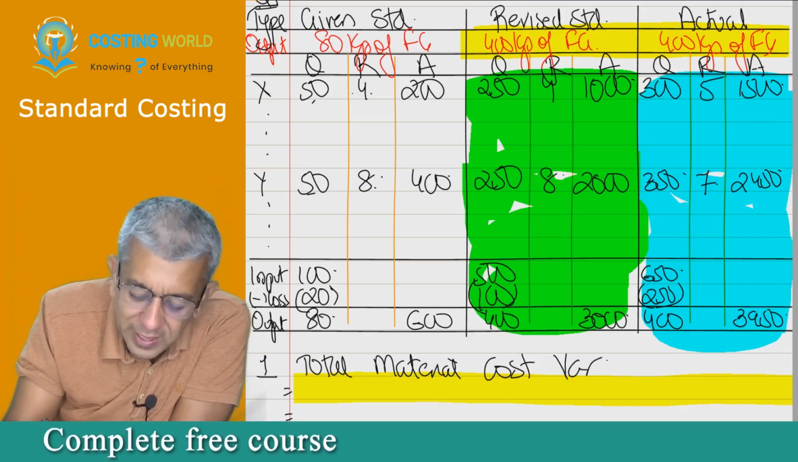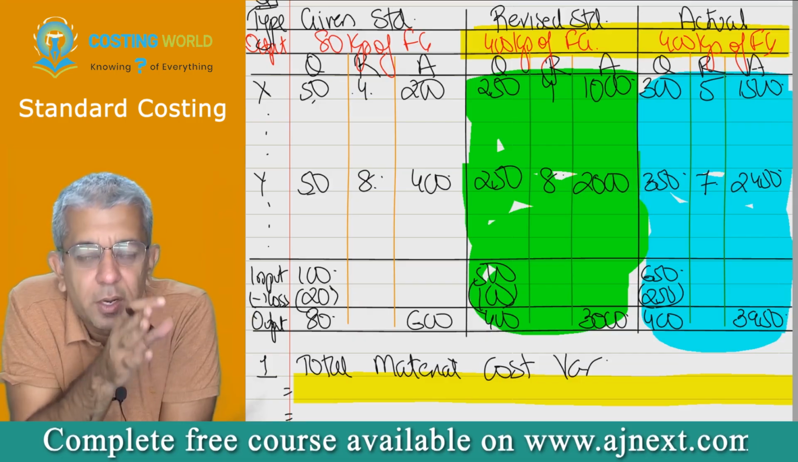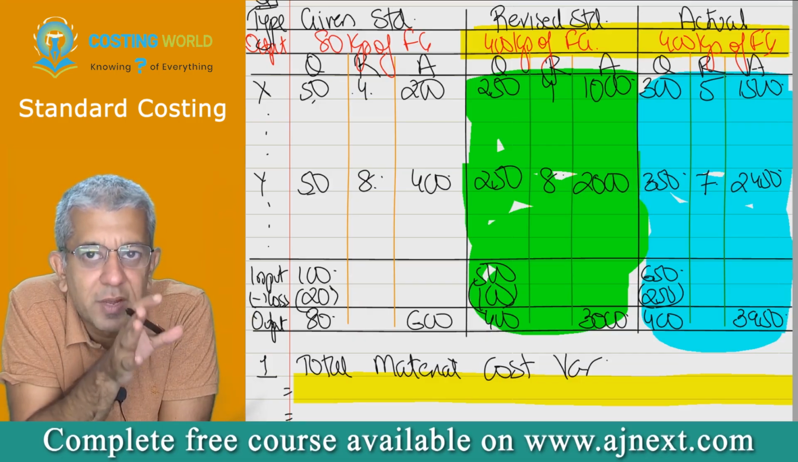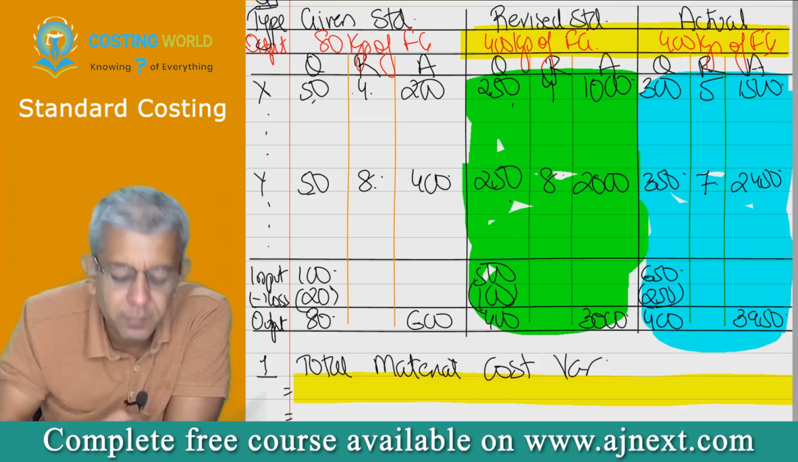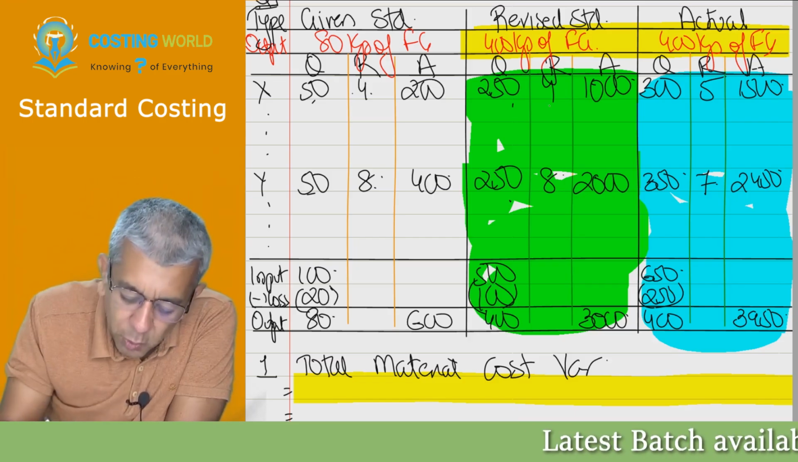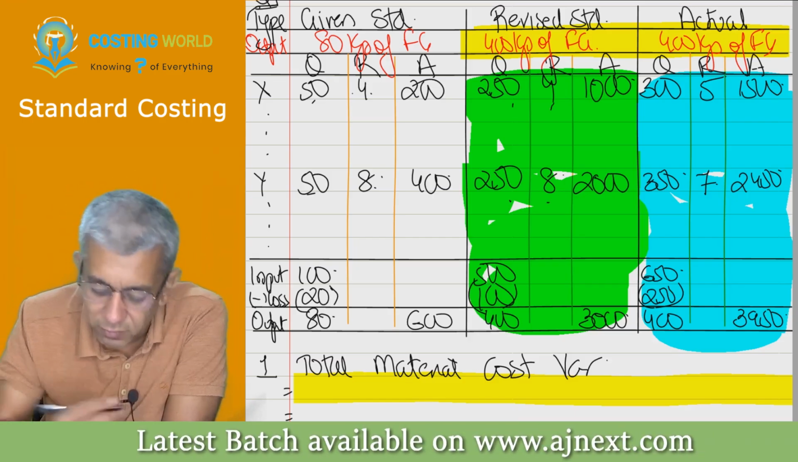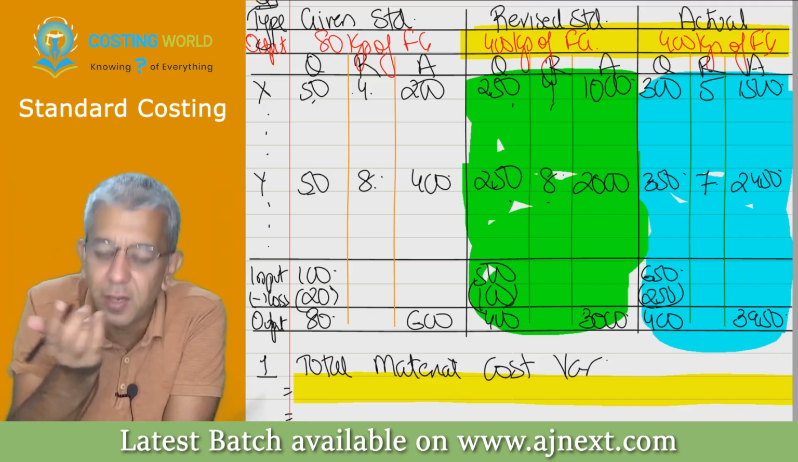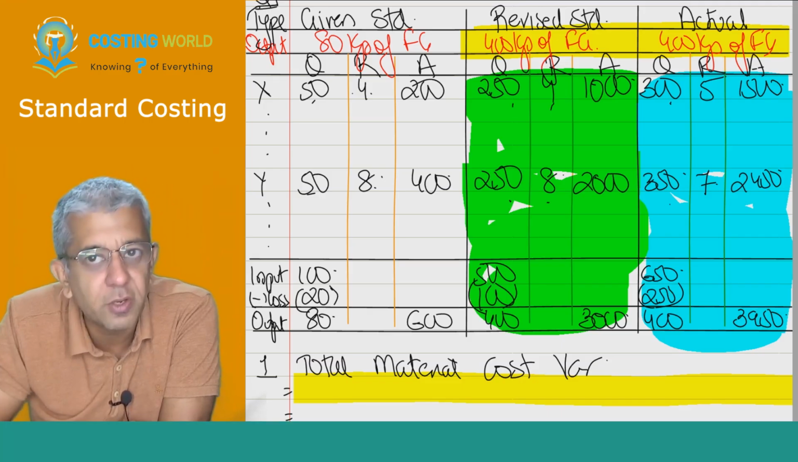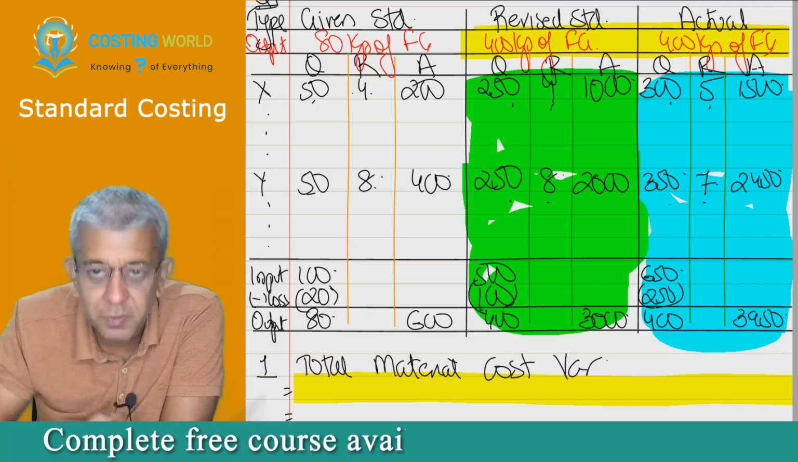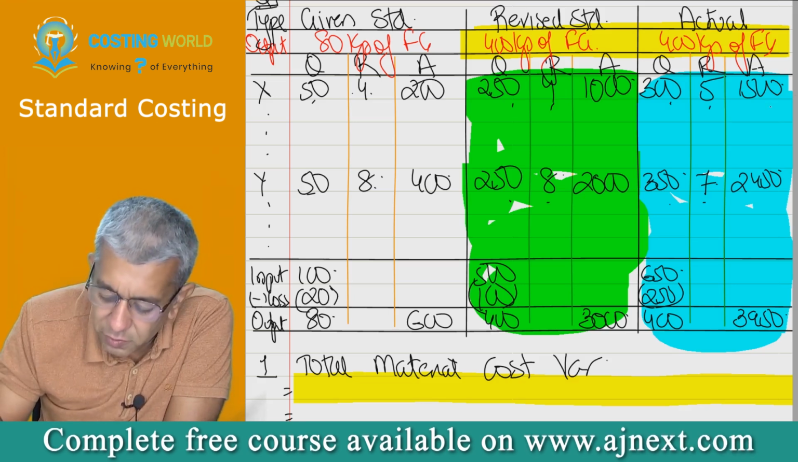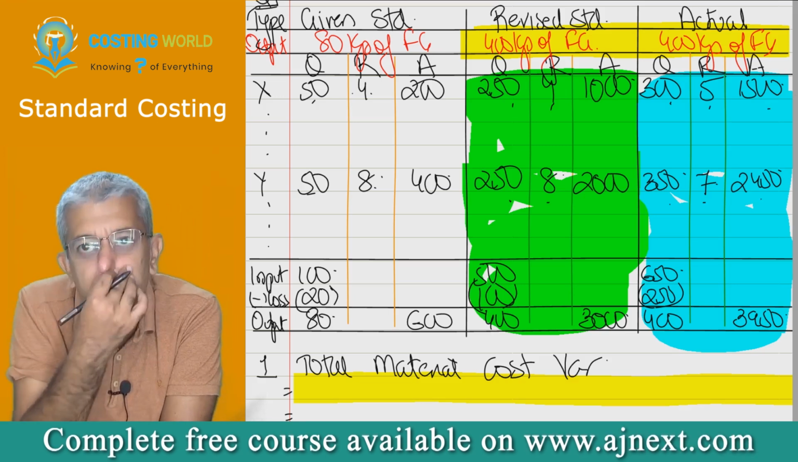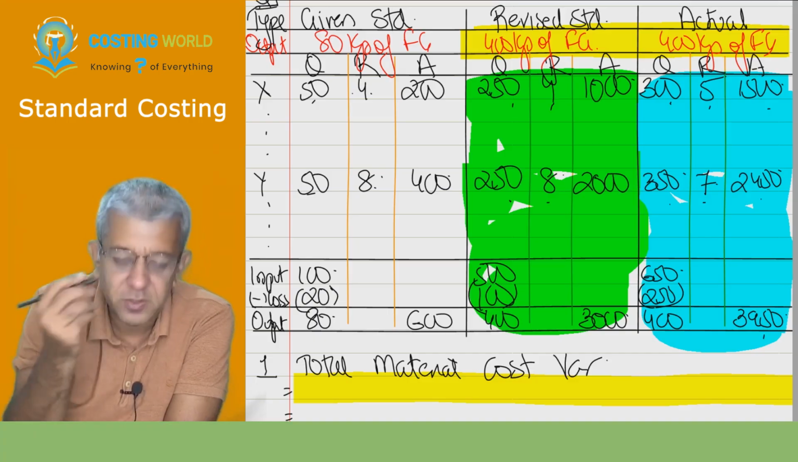And obviously, I have a few things in mind. For 400 kgs, we should have consumed X and Y to the extent of 250. We should have paid 4 and 8 for acquiring X and Y. We should have incurred 3000 rupees. But in reality, we consumed 300 and 350. We paid 5 and 7. And we incurred 1500 and 2450. So therefore, 3950 was our actual cost.